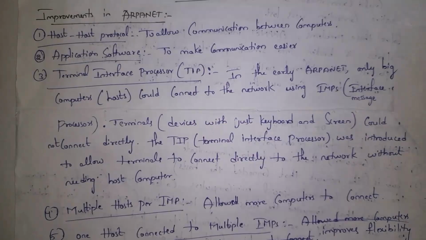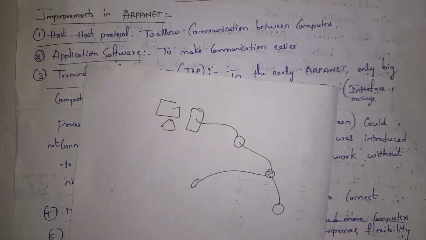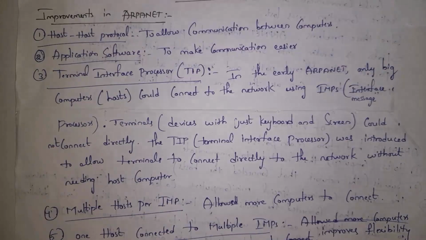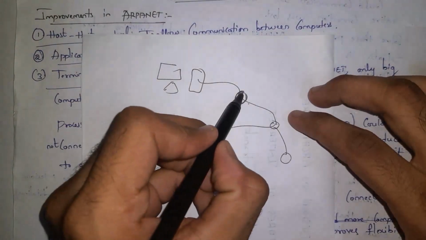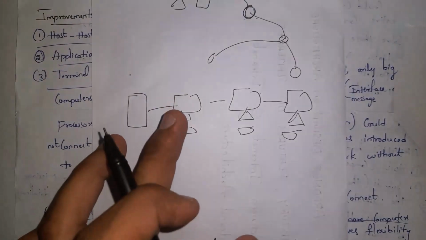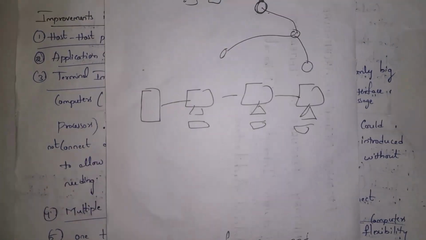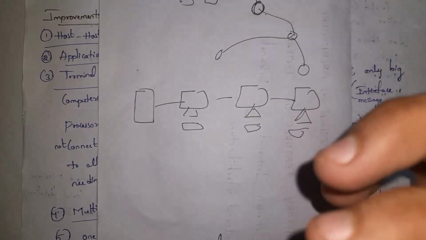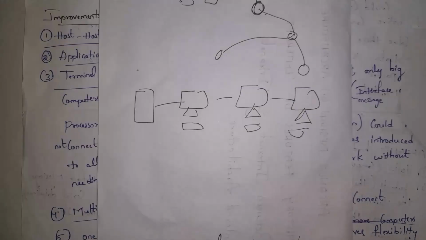And second one is application software. Guys, each computer needs to install one special software in order to communicate with each other. So if you want to use ARPANET, you need one special software. And third one is terminal interface processor. Guys, in olden days, when ARPANET was first introduced, each IMP device was connected to a single host computer for communication. Guys, in olden days, many terminals were nothing but devices with only keyboard and screen. We call it a terminal. So in olden days, many terminals were connected to a single CPU.